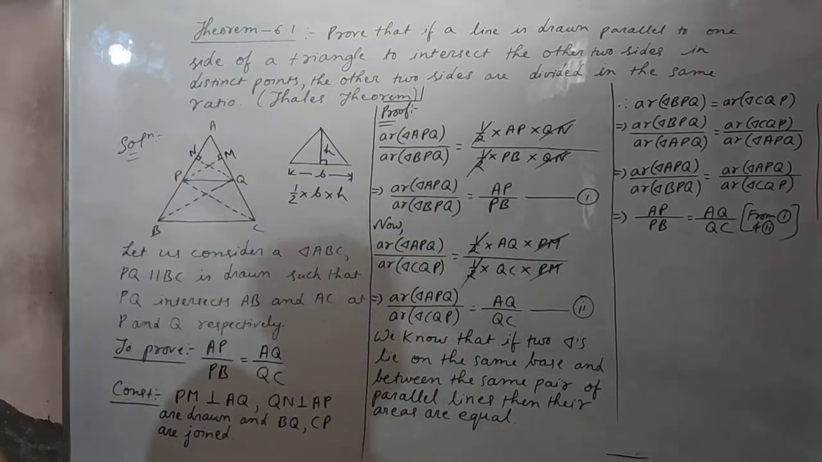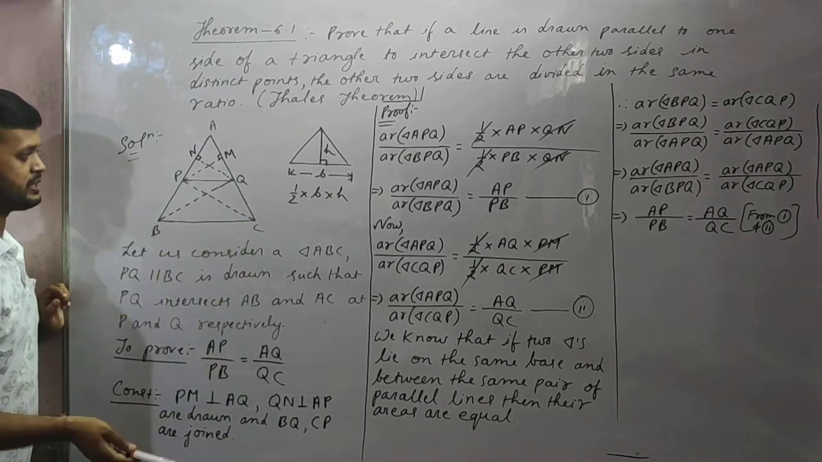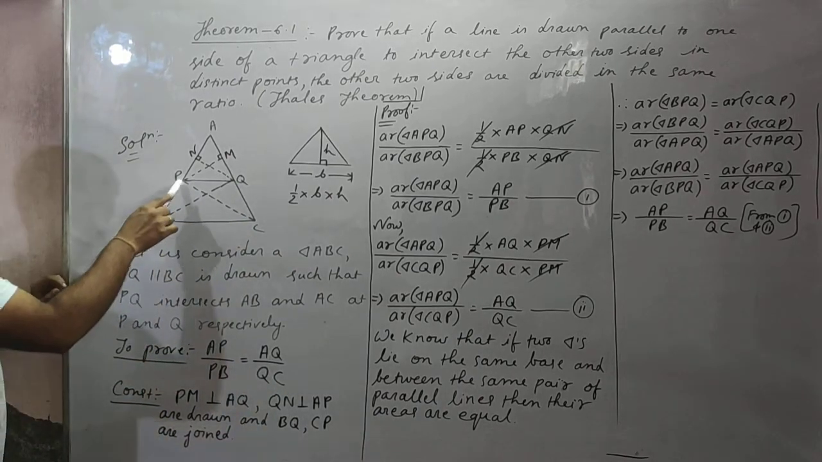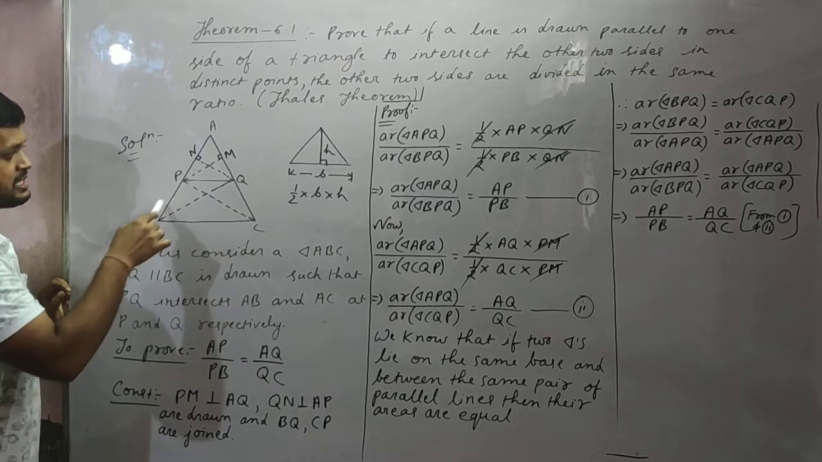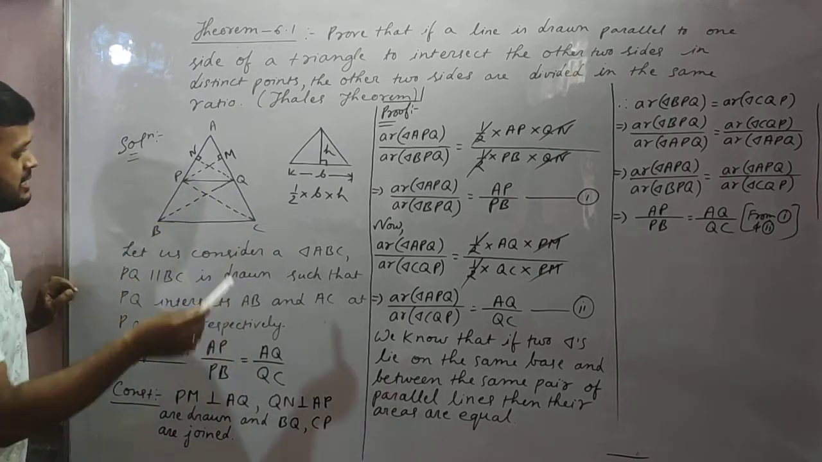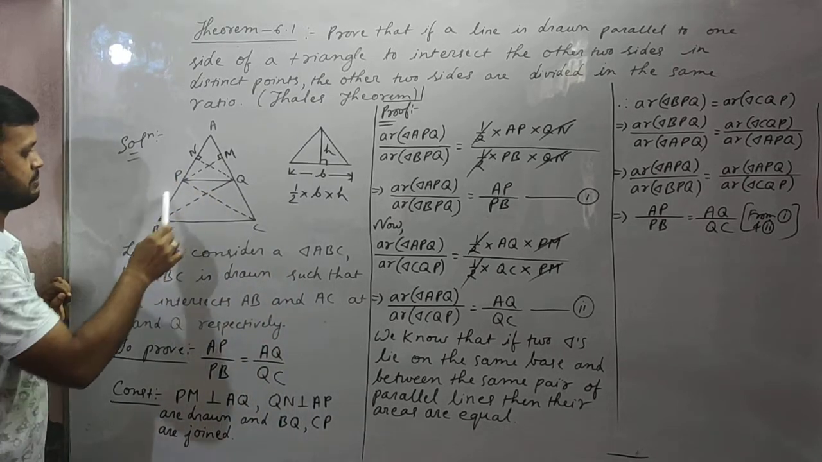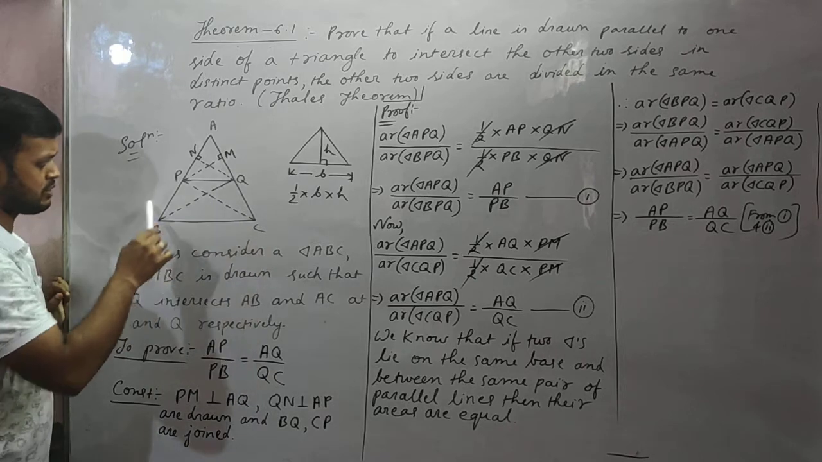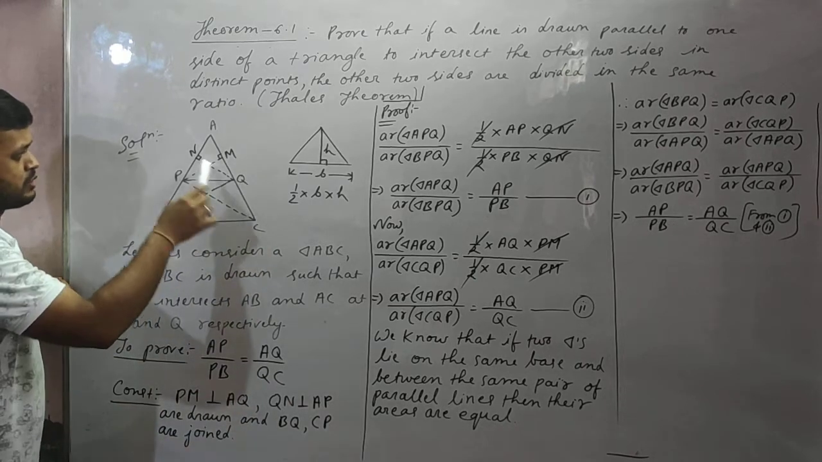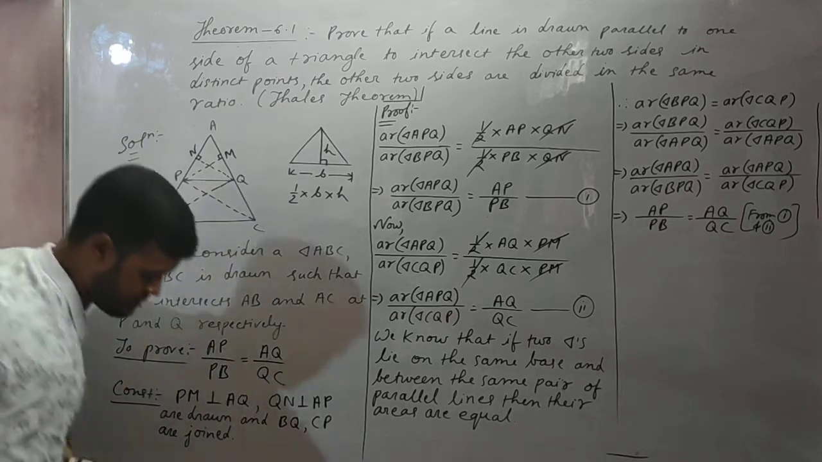And below, area of triangle BPQ. For BPQ I wrote half into base. What is the base? PB. PB is the base and the height is QN. All of you are thinking the QN line is outside this triangle, isn't it? I am talking about triangle BPQ. So QN is outside this triangle. If QN is outside the triangle, then how can it become the height?